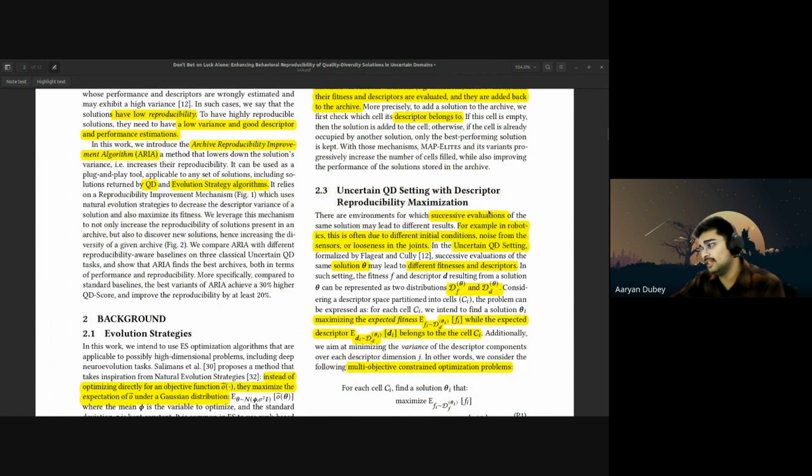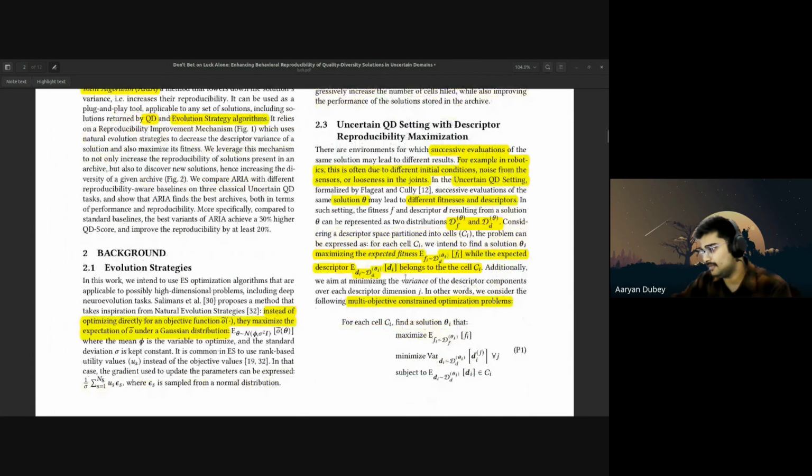So yeah, they say reproducibility and maximization. They consider distribution representation, how they are going to represent their distribution. They say that the fitness and the descriptor values of a solution are represented as probability distributions, denoted as DF and DD respectively. This accounts for the uncertainty in the values due to variation over multiple evaluations.